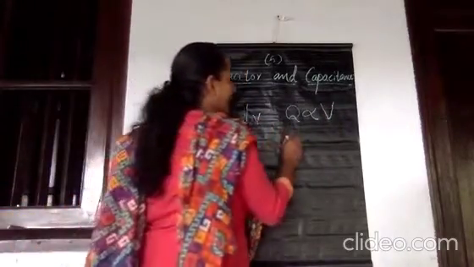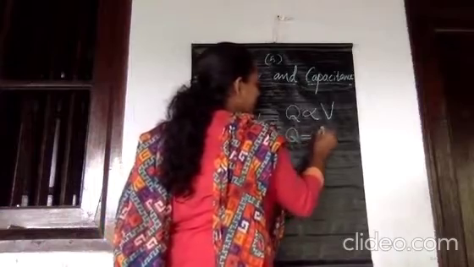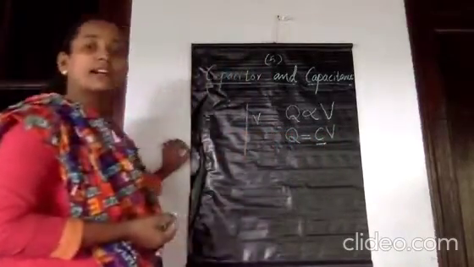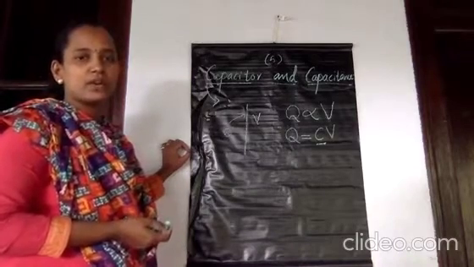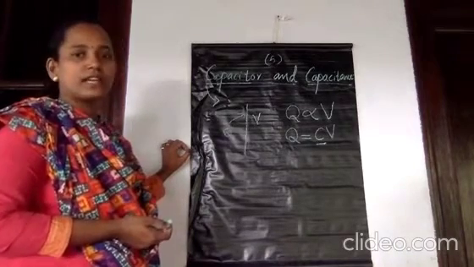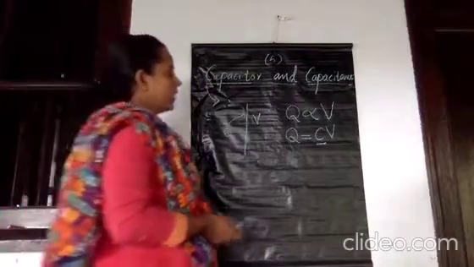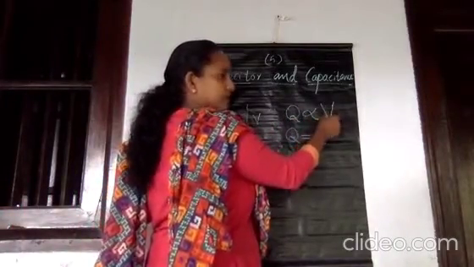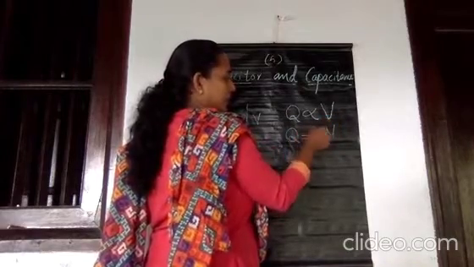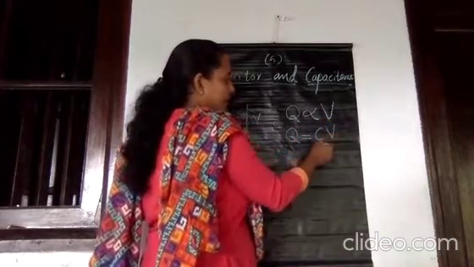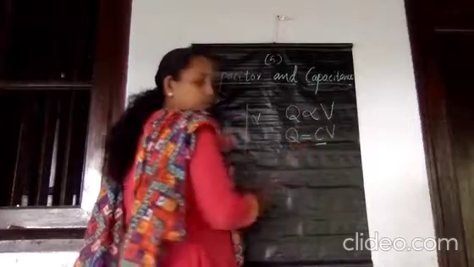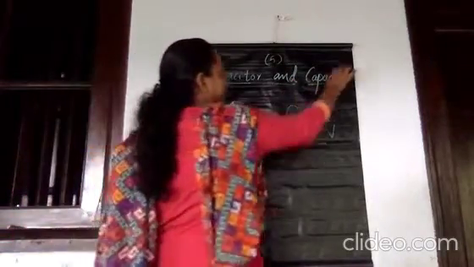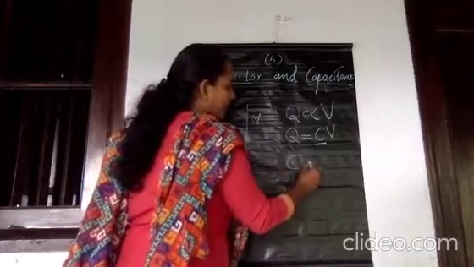Or we can write Q equal to a constant C into V, where C stands for the capacitance of that conductor itself. Where C stands for what? C stands for the capacitance of that conductor. So the charge given to a conductor is directly proportional to its potential. Therefore Q equal to a constant C into V. So we can write C as a proportionality constant, where C is known as the capacitance of that conductor.